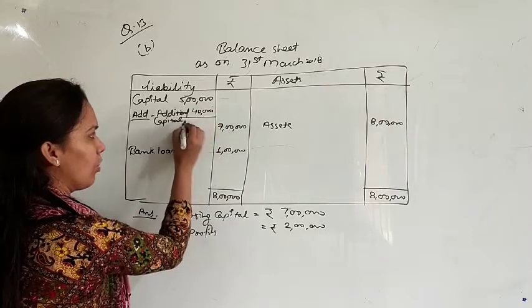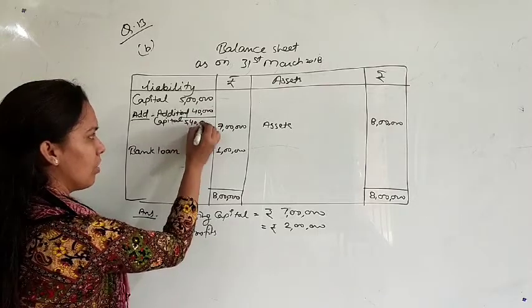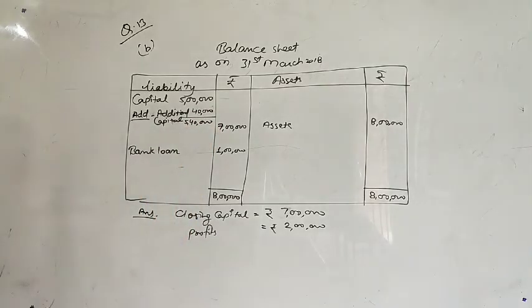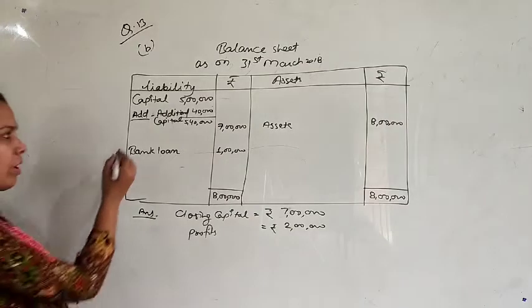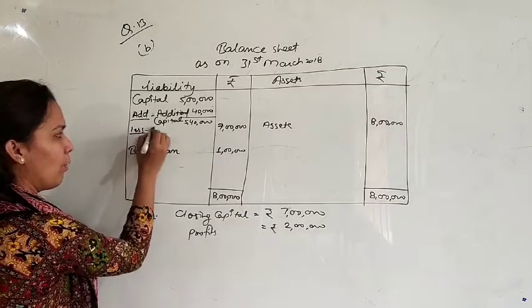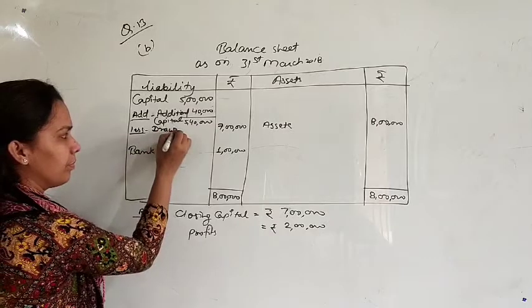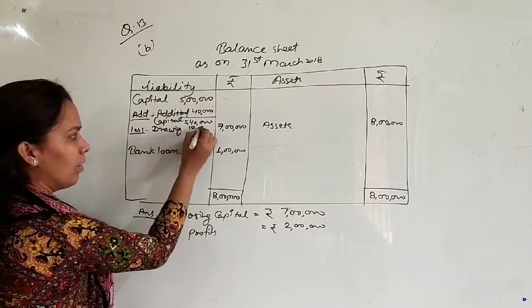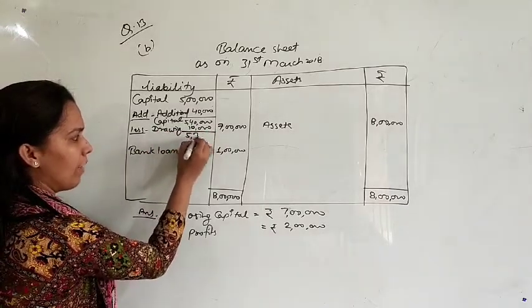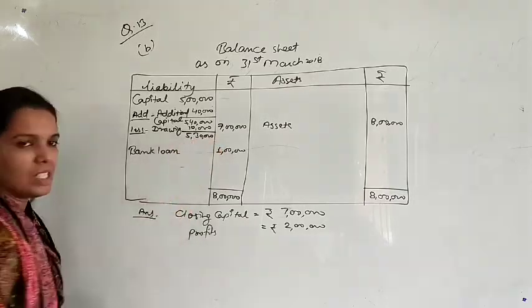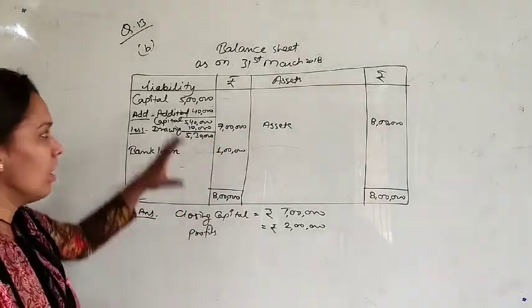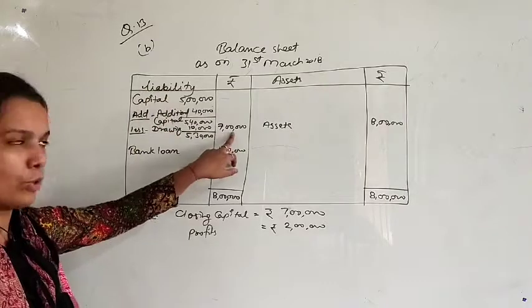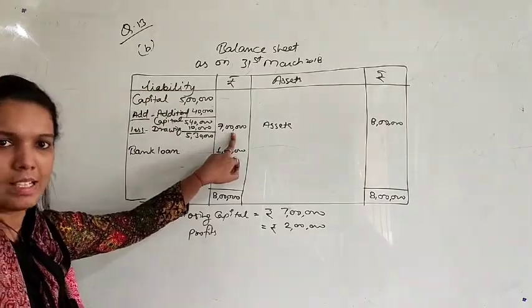So now your capital is 5,40,000 and 10,000 rupees is drawing. Drawing is deducted from opening capital. It means now your capital is 5,30,000. This 5,30,000 is the opening capital, but you know that your closing capital is still 7 lakh rupees.